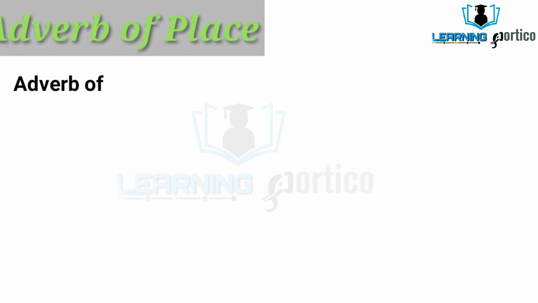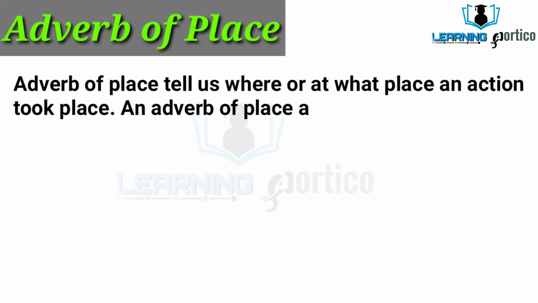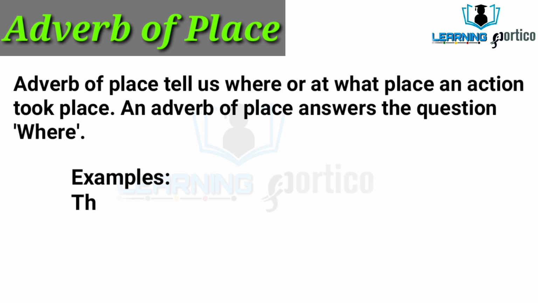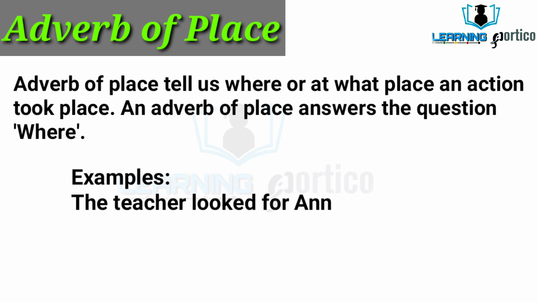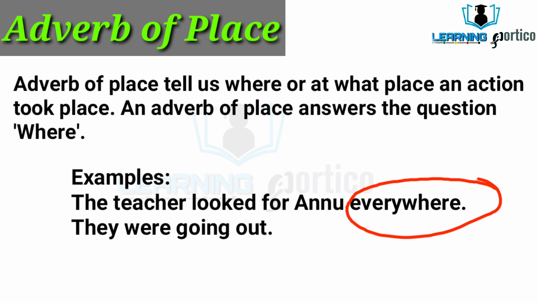Next one is adverb of place. Adverb of place tells us where or at what place an action took place. An adverb of place answers the question where. Let us understand through example. The teacher looked for Anu everywhere. Here everywhere is the adverb of place.